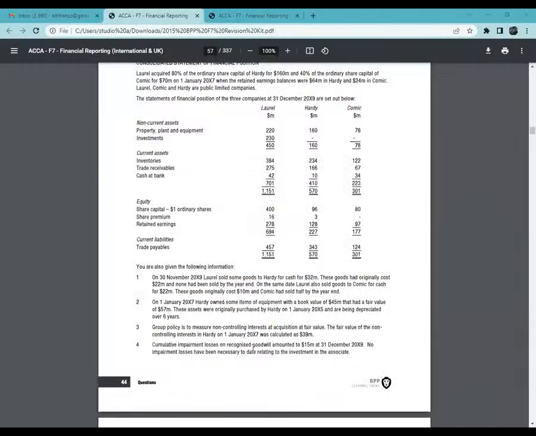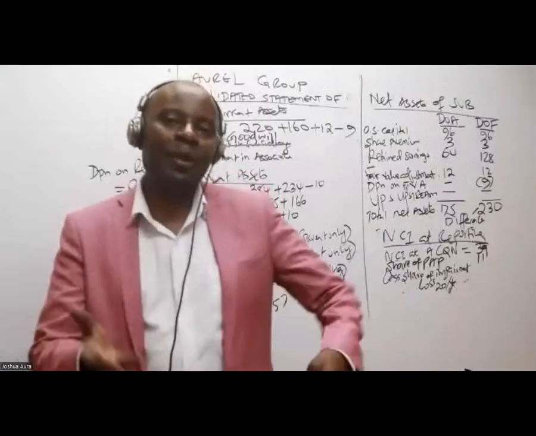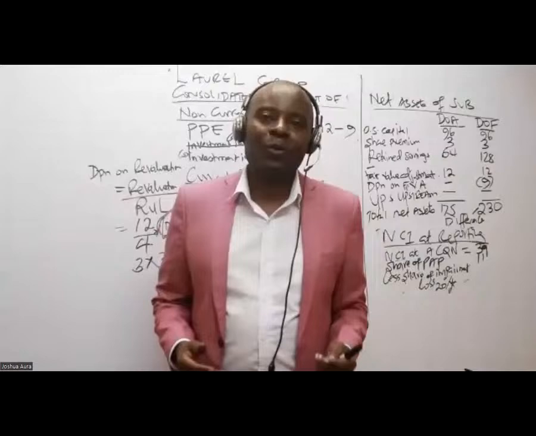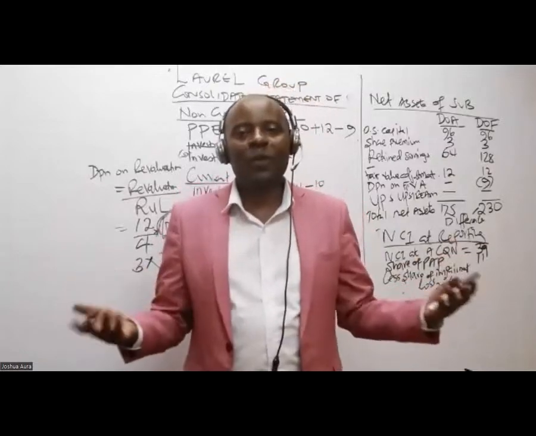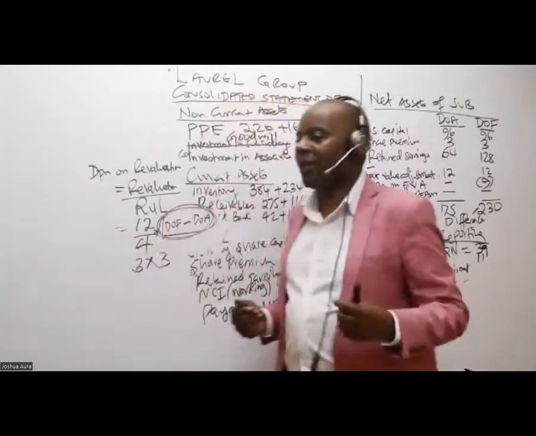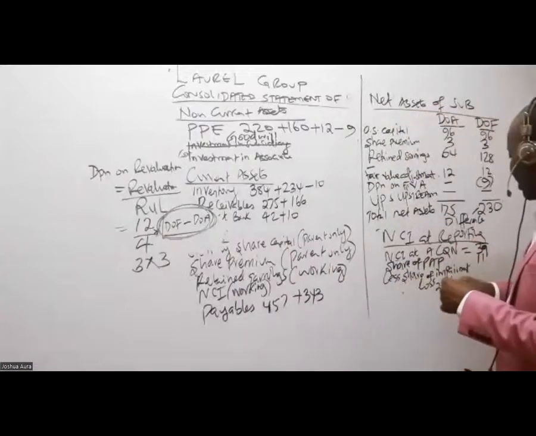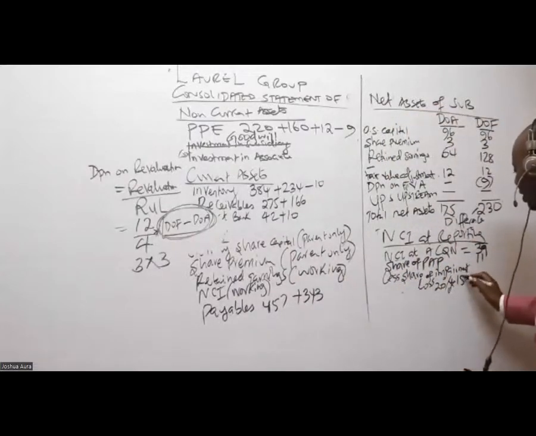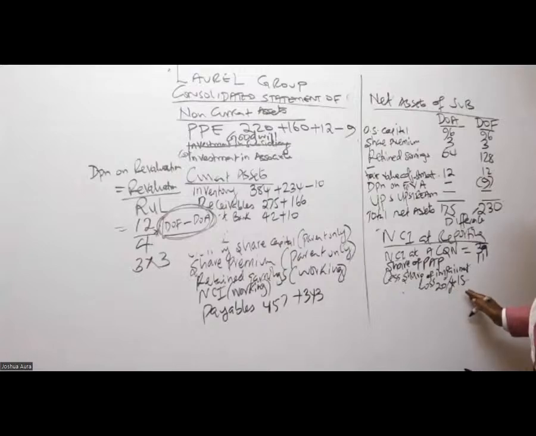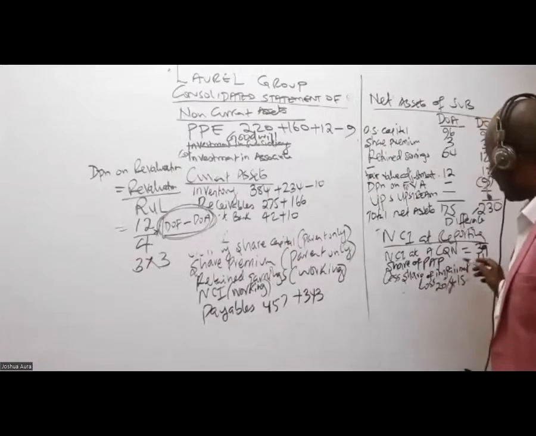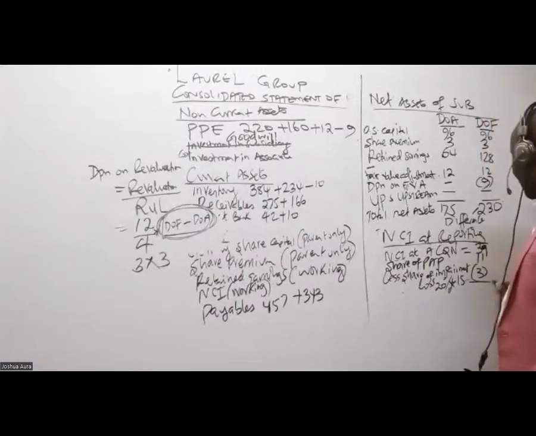We are told here, cumulative impairment losses on recognized goodwill amounted to 15. So out of this 15, NCI must also suffer. It's a partnership. When we make losses, we share with them. When we make profits, we share with them. So now we have made losses in goodwill, which was impaired, 15. We have to share this loss with them. So what is 20% of 15? 20% of 15, somebody is telling me it is 3.